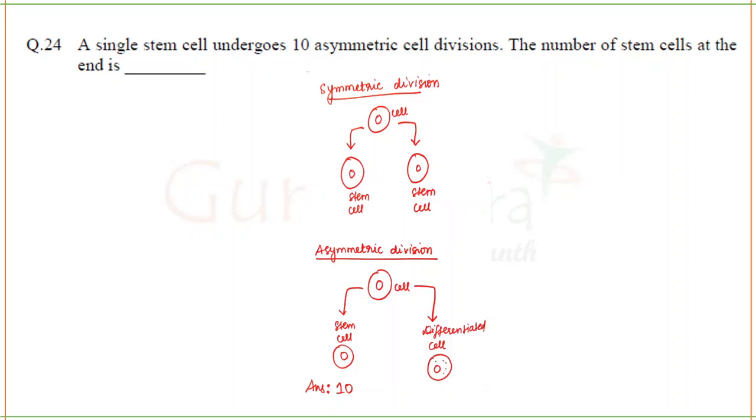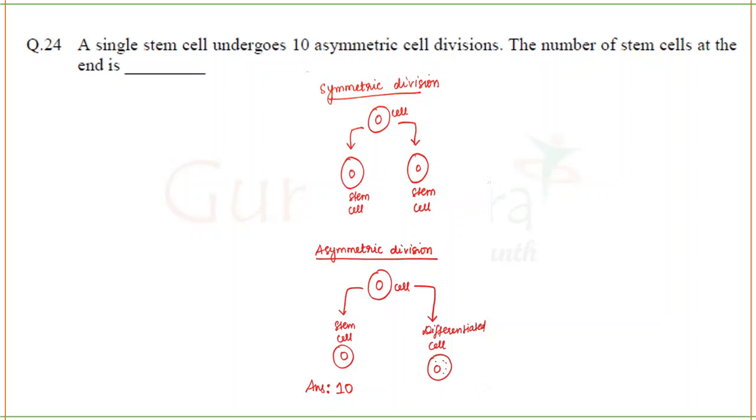There is a difference between the way stem cells divide. One is symmetric division. The other is asymmetric division. Symmetric division means one stem cell will divide into 2 cells, both of which will be stem cells only. This is known as symmetric division. Asymmetric division means when a stem cell differentiates, one cell will get differentiated into a particular cell and the other cell will be a stem cell. This kind of division is known as asymmetric division.